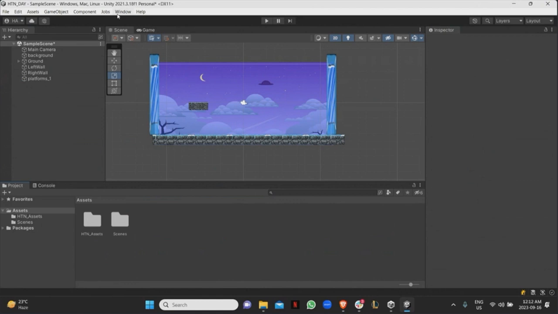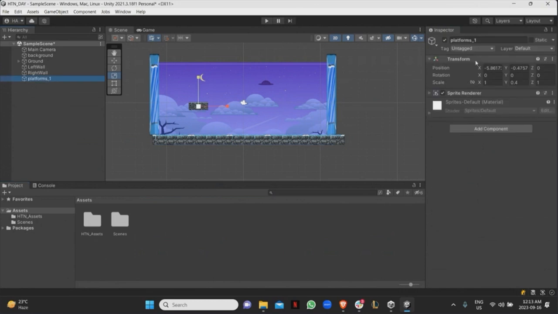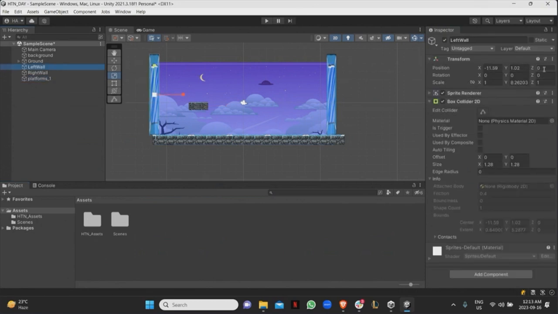Yes, question. My platforms are going behind my background. Your platforms are going behind the background. Okay, so when you're working with 2D, sometimes you want to put things in front of another. Some things you want to put behind each other. So the value that decides the depth is the z-axis over here. So if you click on anything and then you change the z, it'll go back or forth.